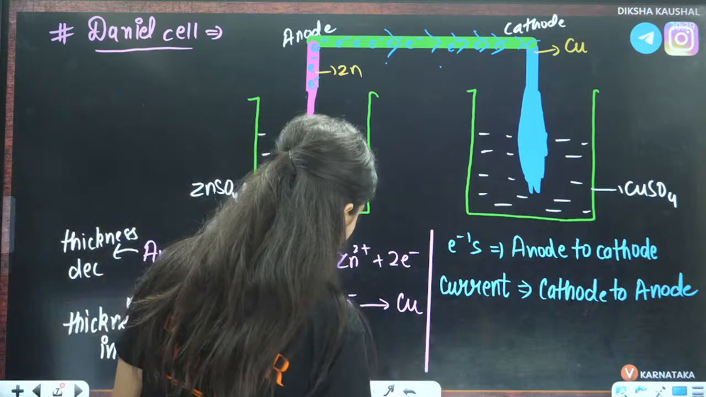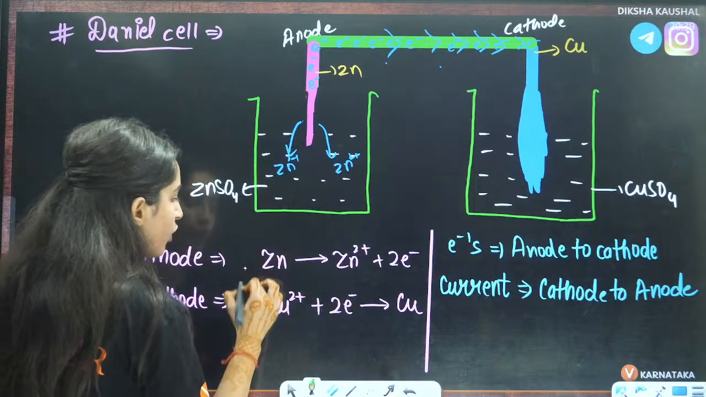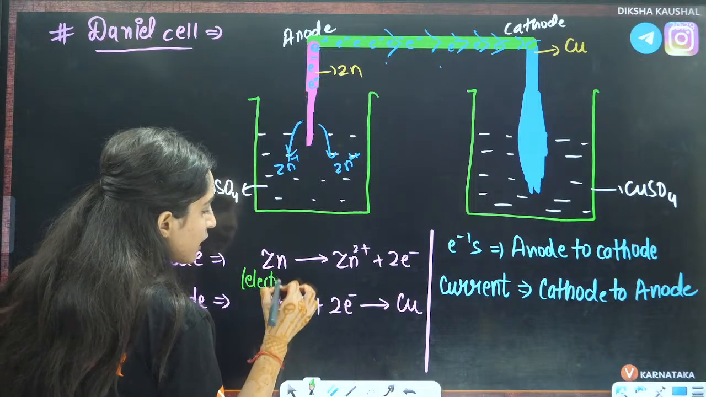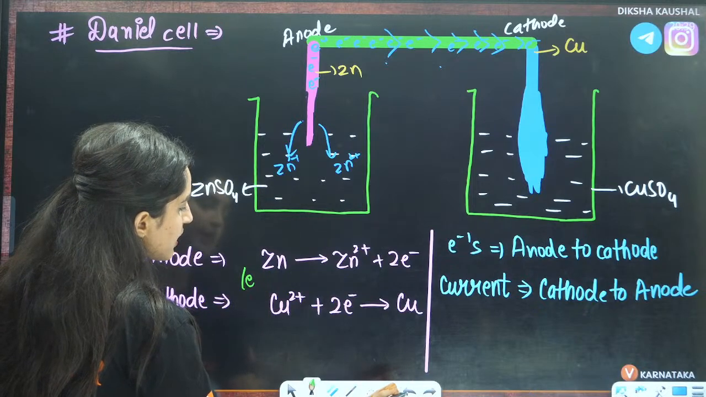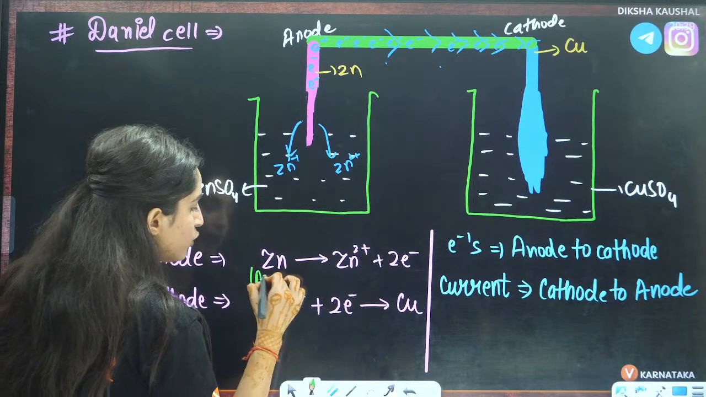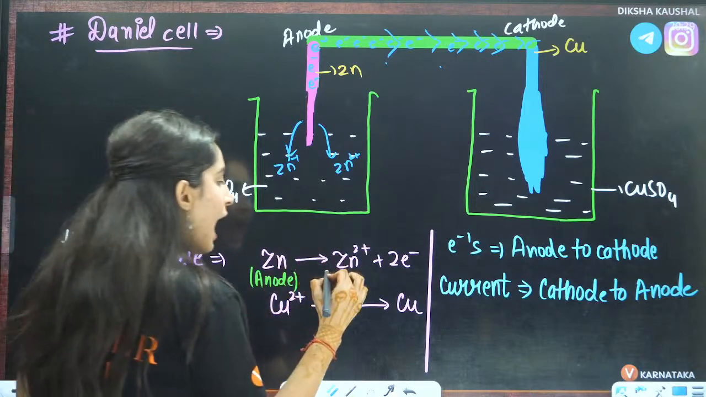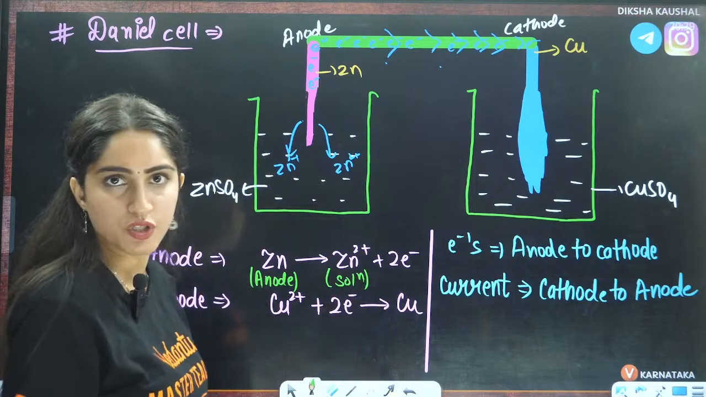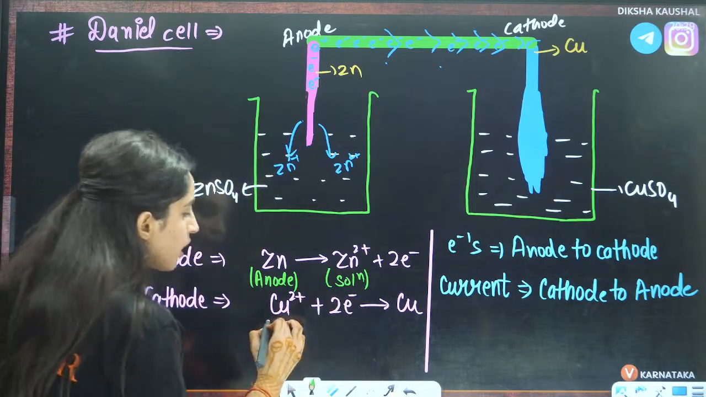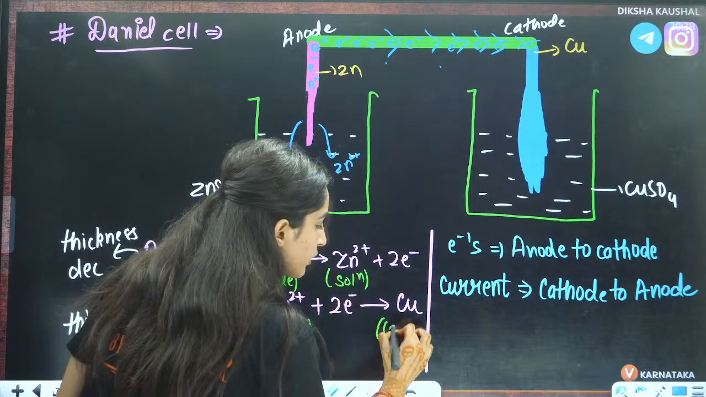We know that this zinc is the electrode. The zinc from the electrode, or you can just write the zinc from the anode, is getting lost and is getting into the solution, right? And here the ions of the solution are getting converted at the cathode.